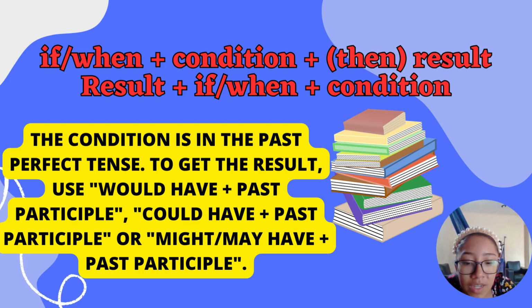The condition is in the past perfect tense. To get the result, use would have plus past participle, could have plus past participle, or might have, may have plus past participle. If I had studied more, I would have passed the exam. Unfortunately, I didn't study much. We would have had a good time if you had come to the party. If she had studied more when she was in college, she could have become a doctor or a lawyer.